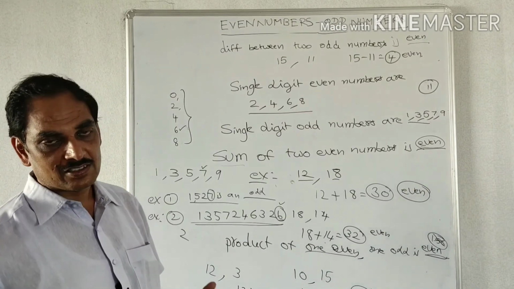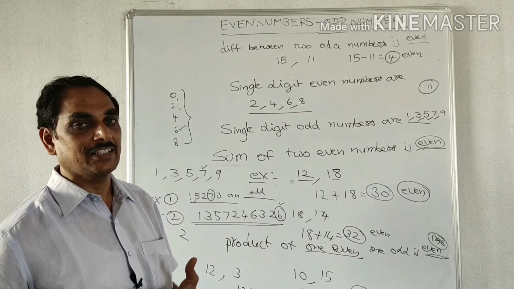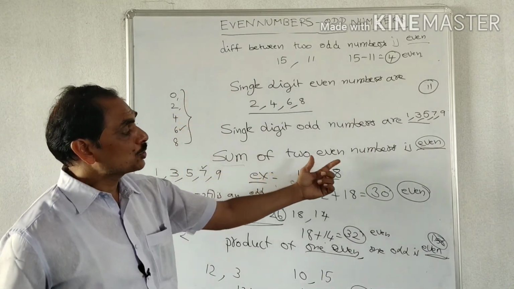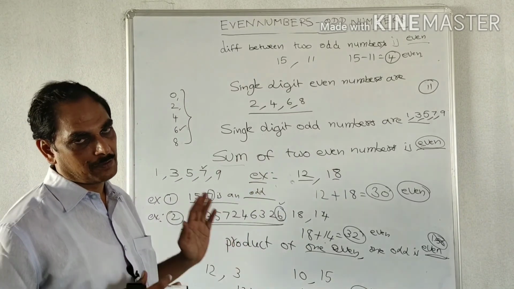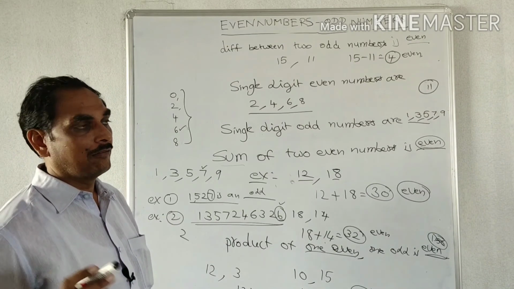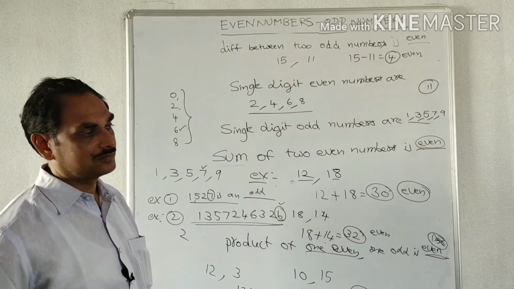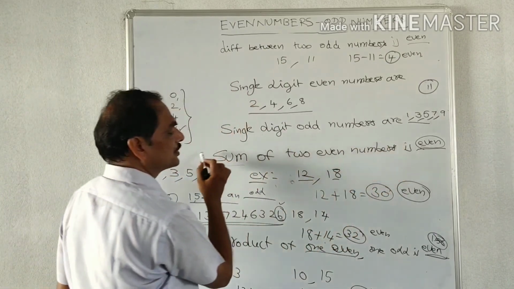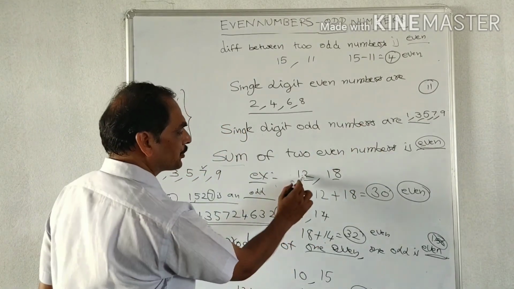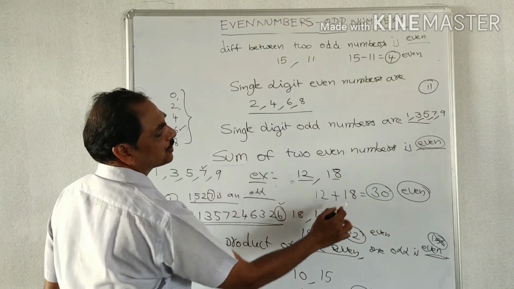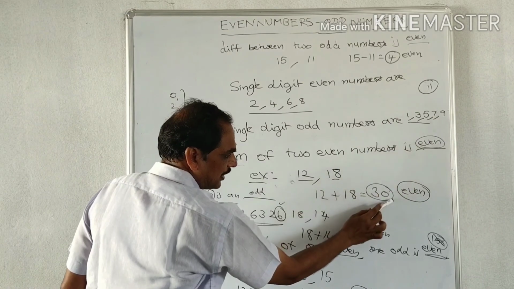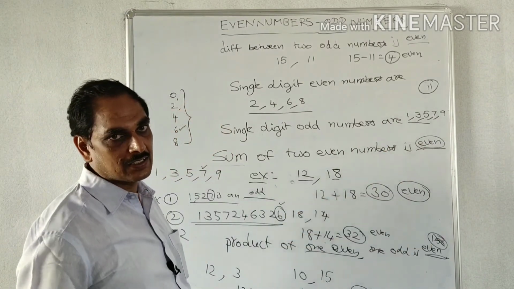Next, the smallest single digit even number is dash. We can say it as 10. Next, the sum of two even numbers is... we can write, in such problems, only either even number or odd number. We cannot write a number when the problem doesn't have any number. So here there is no number in the problem. So, the sum of two even numbers: we can take any two even numbers. Sum means add the two numbers. If it is even, we write even. If it is odd, we write odd. So these are the problems.